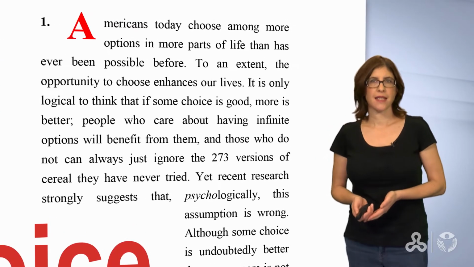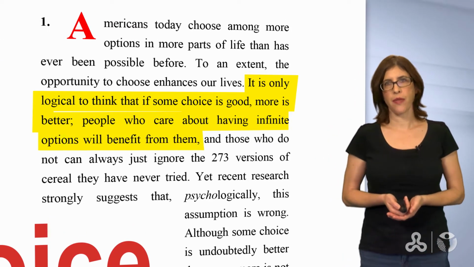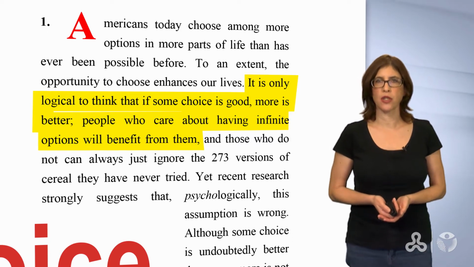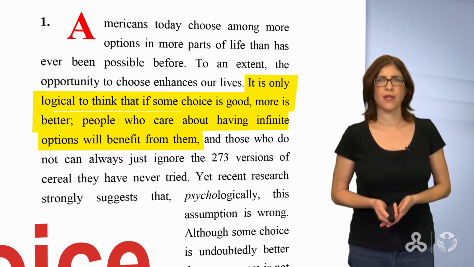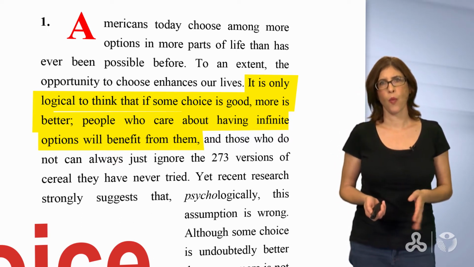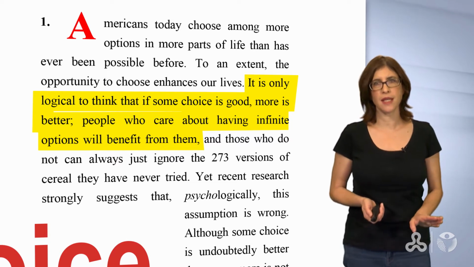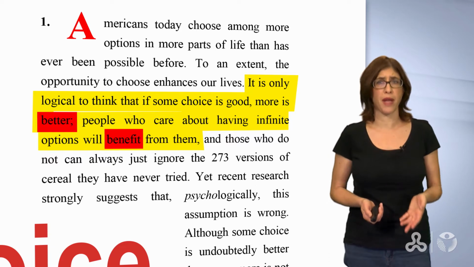In the second sentence of paragraph 1, we read, "It's only logical to think that if some choice is good, more is better. People who care about having infinite options will benefit from them." Well, until now, we can see positive words about more choice: better, benefit.